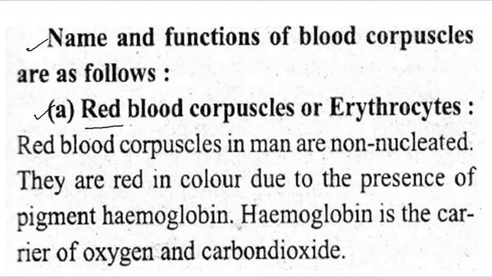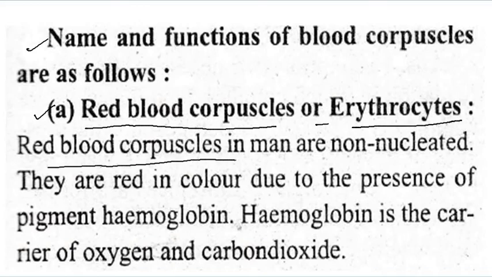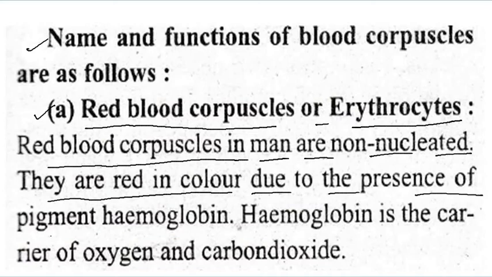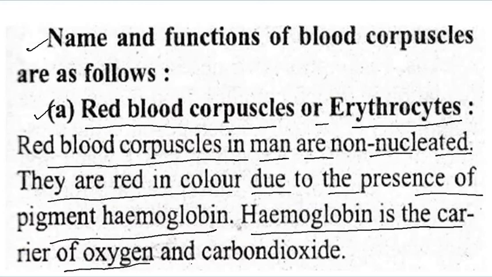First is the red blood corpuscles, or red blood cells, or erythrocytes. Red blood corpuscles in man are non-nucleated. They are red in color due to the presence of the pigment hemoglobin. Hemoglobin is the carrier of oxygen and carbon dioxide. It is the carrier of oxygen, that's why it is also called a transporter.